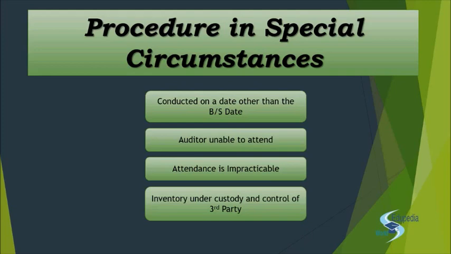Right? Or you can arrange for some other auditor to attend the third party's premise. For example, the auditor of the third party, you can ask him, please attend the premise, do the inventory count and let me know. Give me the report for that. He'll do it for you. Right? Or, if he has already performed the procedure, you can obtain the service auditor's report on the adequacy of the third party's internal control. If he has not undergone the inventory check, he must have seen the internal control. So obtain a report that, yeah, the internal control is good, and if they say this, okay, I'll agree.